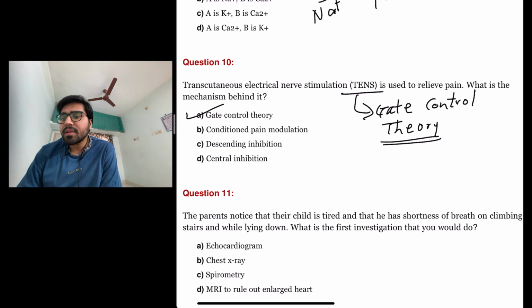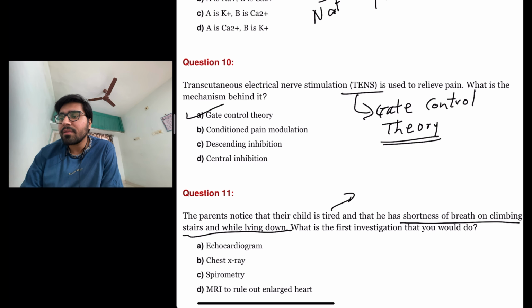The next question is the parents notice that their child is tired and that he has shortness of breath on climbing stairs and while lying down. What is the first investigation that you would do? So this scenario is suggesting of shortness of breath on climbing stairs and while lying down.